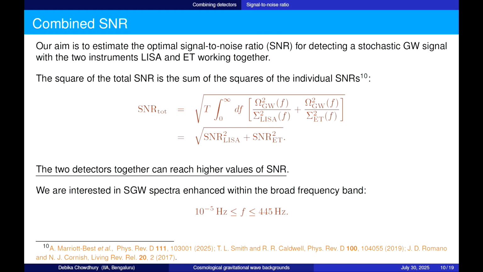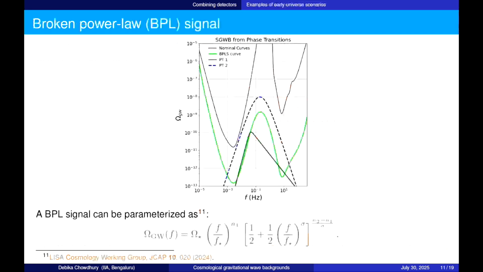So we want to calculate the total SNR if we combine the two detectors, if we combine the individual SNRs, and basically that is done by adding up the two SNRs in quadrature. And from here it is very easy to understand that the two detectors together can reach a higher value of SNR than the individual detectors would reach. And we are interested for this case in stochastic gravitational wave spectra which are enhanced within this frequency band, because this is relevant for both LISA and ET.